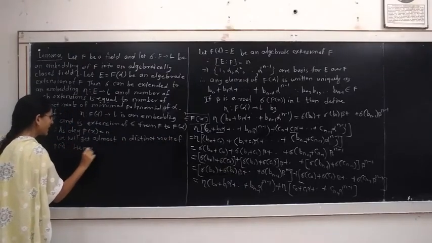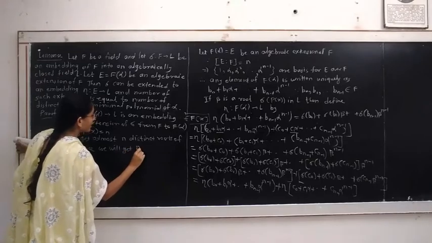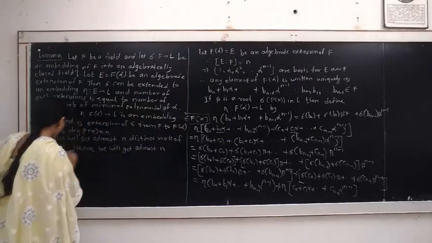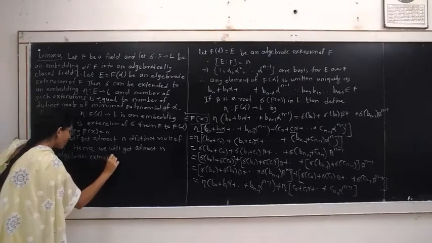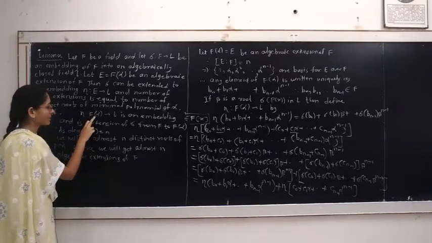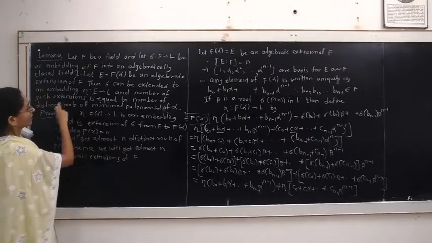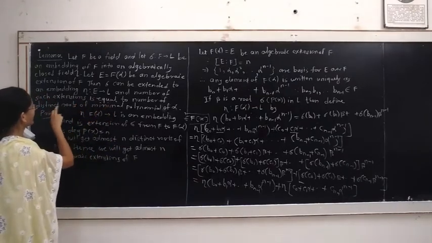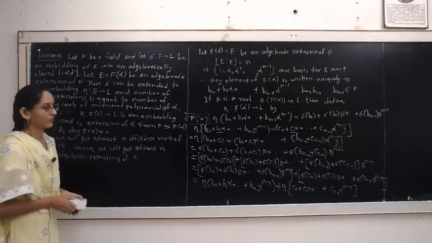Hence, we get at most n algebraic extensions of F, and by considering those algebraic extensions, we will form such embeddings from the algebraic extension of F to L, and they are equal to the number of distinct roots of the minimal polynomial of alpha. Here the minimal polynomial of alpha is p(x). Thank you, students.